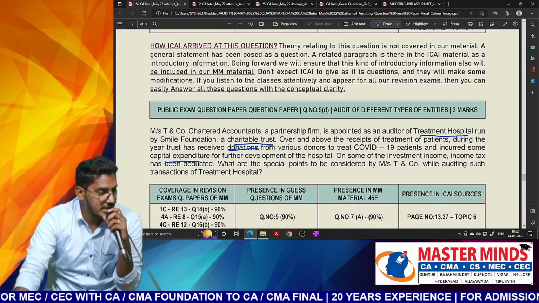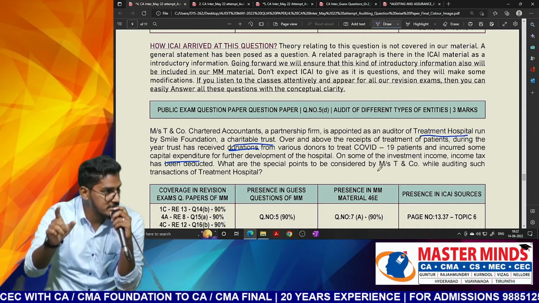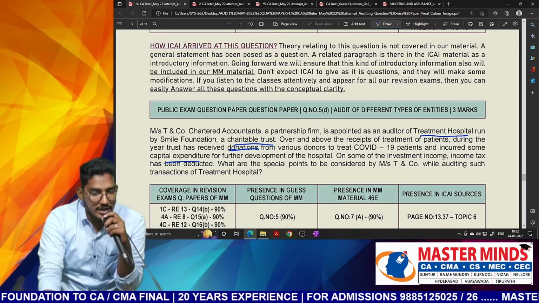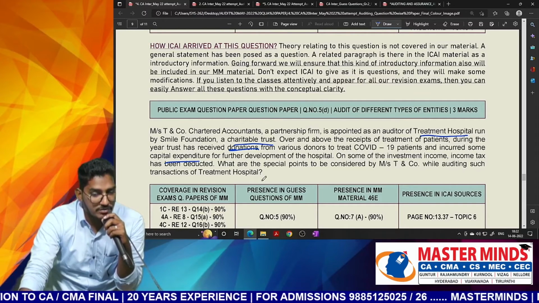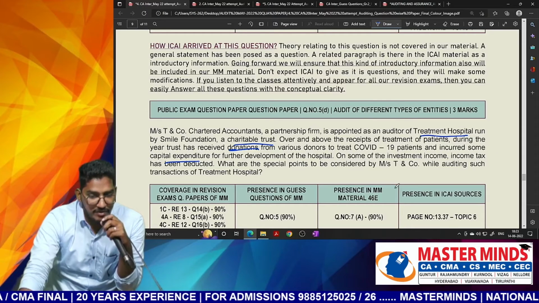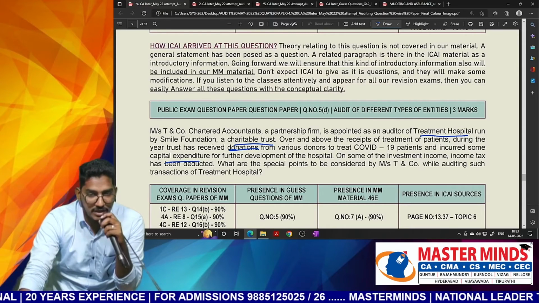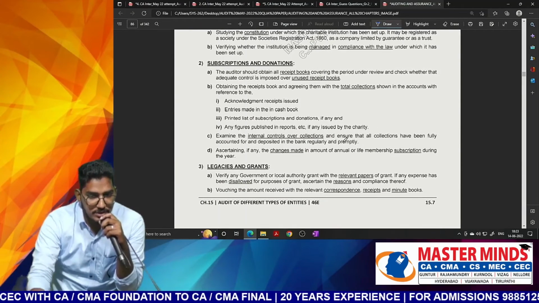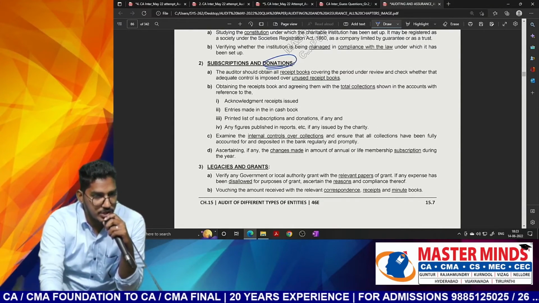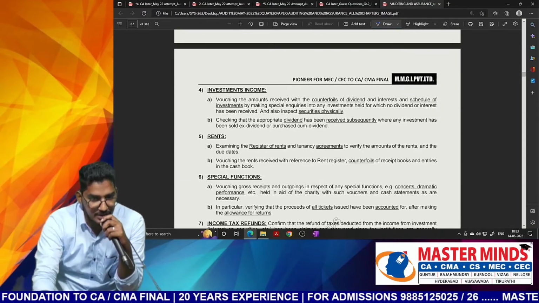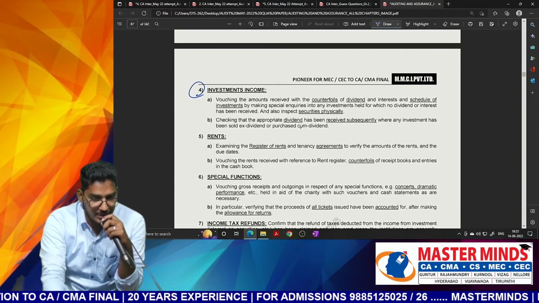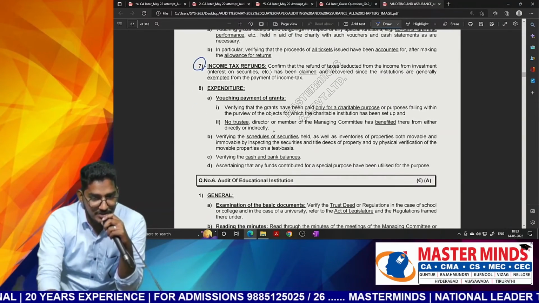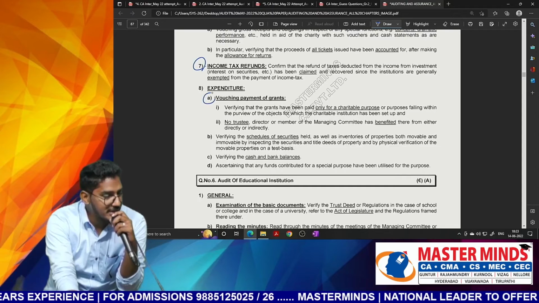See, we have this same question, how to conduct audit of a charitable trust. Each and every item they are telling here, we have a separate side heading: how to verify donations, how to verify capital expenditure, how to verify investment income, how to verify income tax refunds. Let me show you that also. So audit of charitable institution, as you can see, donation income. So what points we need to check regarding donation, that we can see. Investment income, this also they are testing. And also income tax refunds, verifying expenditure, nothing but how to verify the expenditure done by the charitable institution.